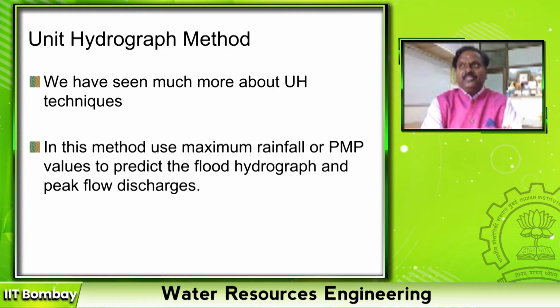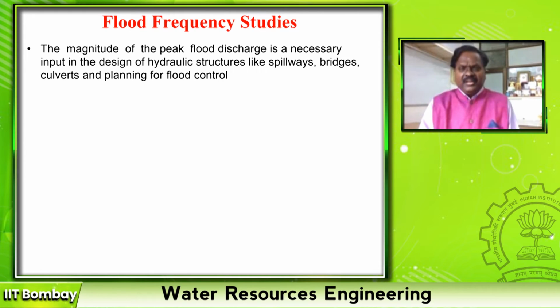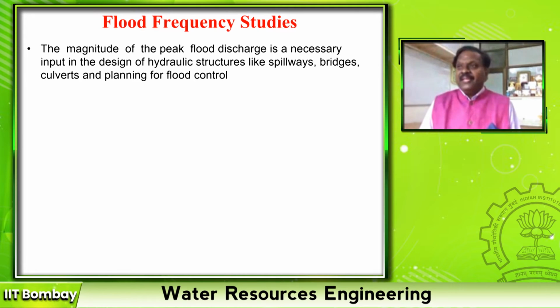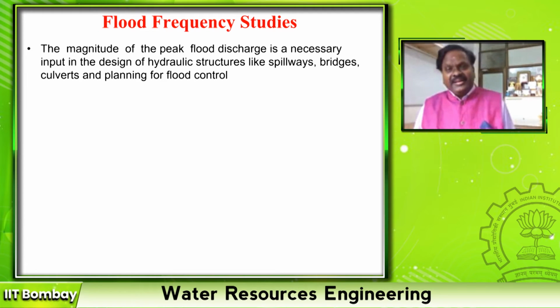But if my rainfall is known for a given return period, then we can assume that discharge as that type of return period. But when I measured this discharge, if I have measured for let us say 30 years, then I can estimate the flood magnitude using empirical methods only for a return period of 30 years. Suppose I want to design a hydraulic structure for a flood discharge of 100 years return period, then my empirical methods may not be useful. Then I have to measure the discharge for 100 years.